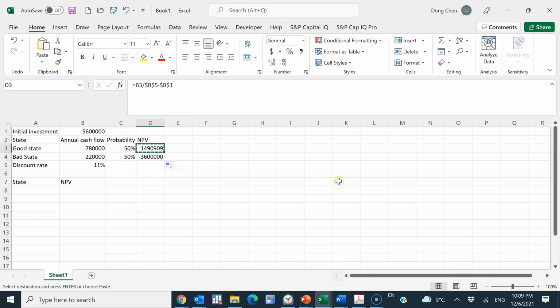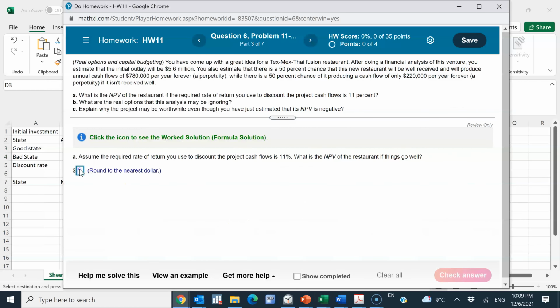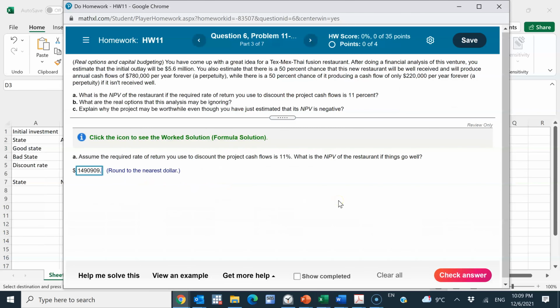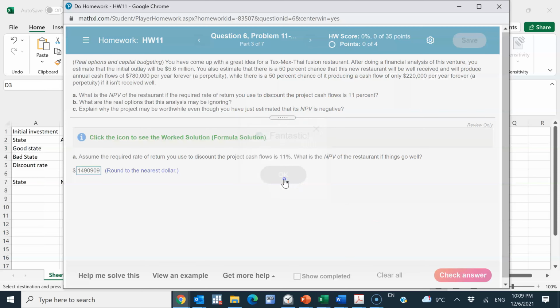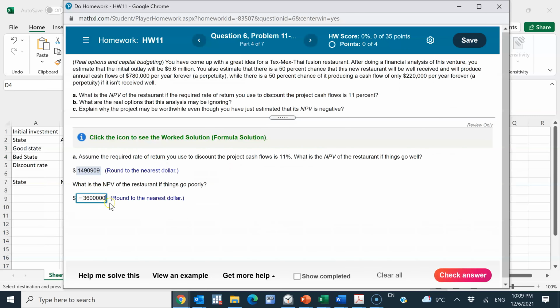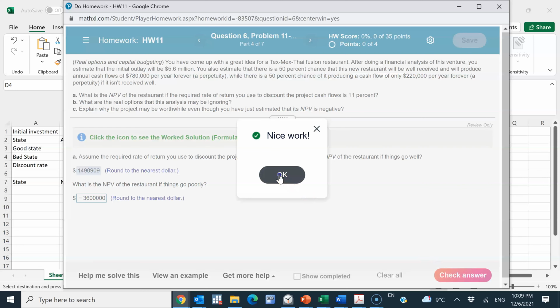So I just copy the number back for each state. That's my answer, round to the nearest dollar. So get rid of the decimal places and check my answer. And then just copy the number under the bad state to the second blank here. I guess we have to add a negative sign for that, and check my answer here.